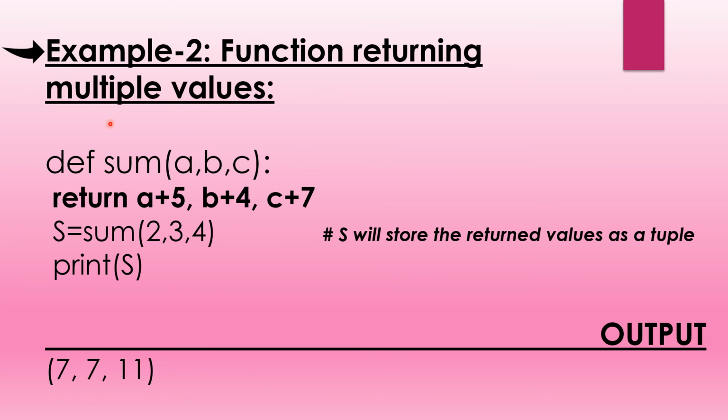Now let us see a function returning multiple values. Here is a program where we have defined a function sum with a comma b comma c as parameters. Then we return a plus 5, b plus 4, c plus 7. Then s is equal to sum of 2 comma 3 comma 4, print s. So s will store the return values as a tuple. The value of a will be 2, b will be 3, c will be 4. So it will return 2 plus 5, 7; 3 plus 4, 7; 4 plus 7, 11 as the output.